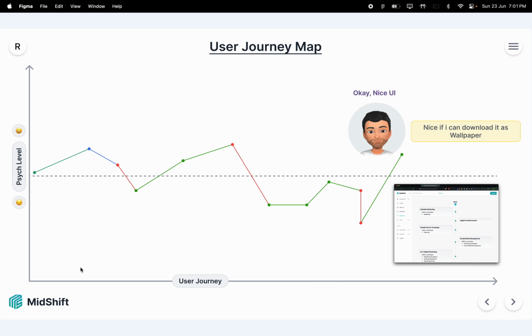Moving on, when they do all the steps, the UI of the dashboard looks good. They loved it, but they also want an option like downloading the roadmap as a wallpaper so that they can stick it in their room and follow that roadmap. So this was the user journey.